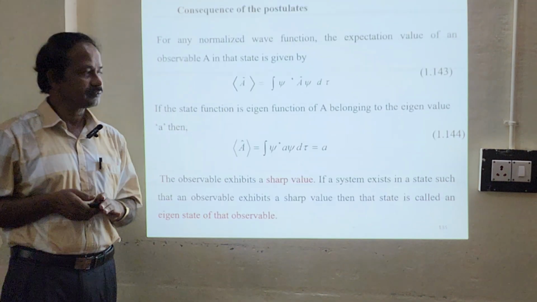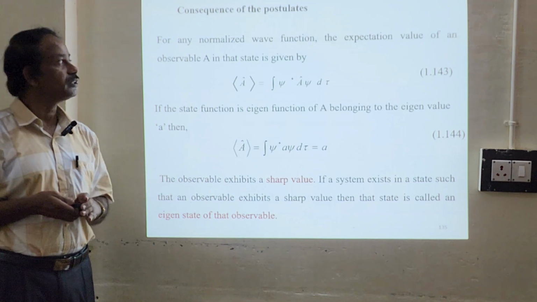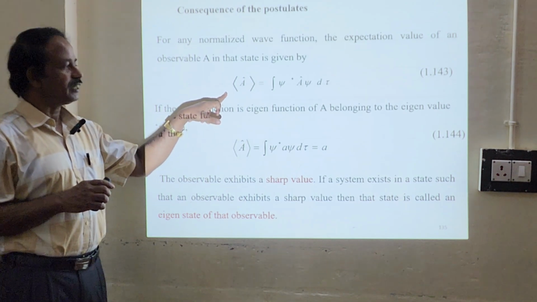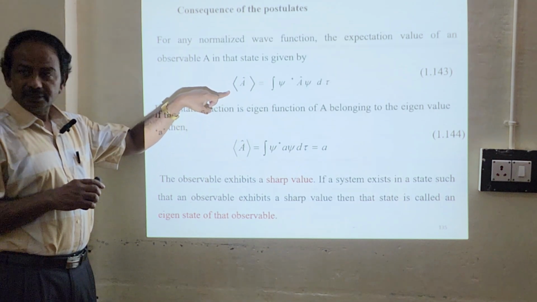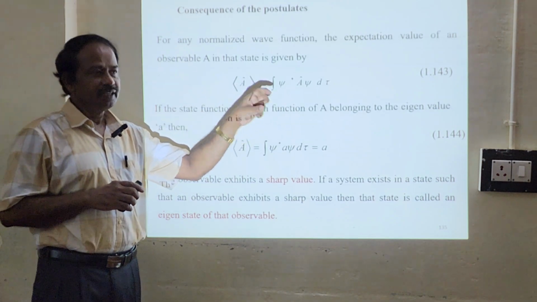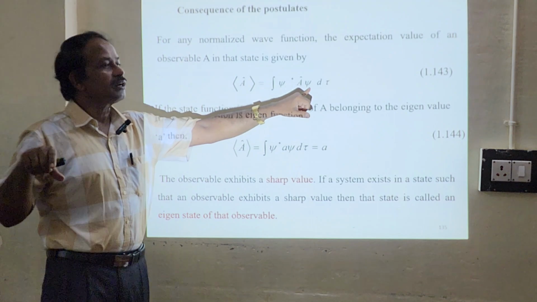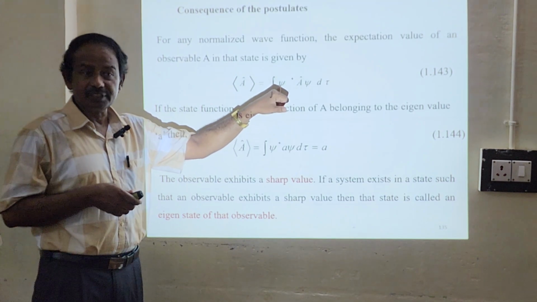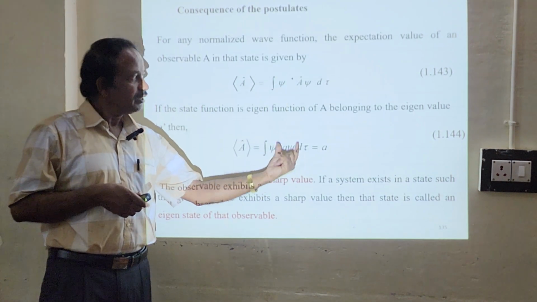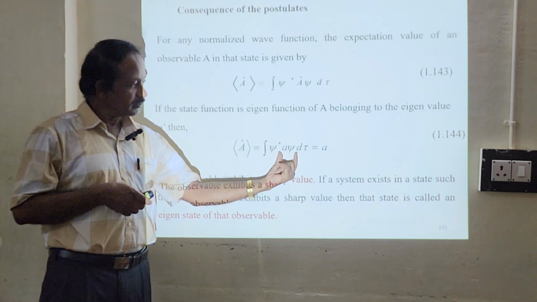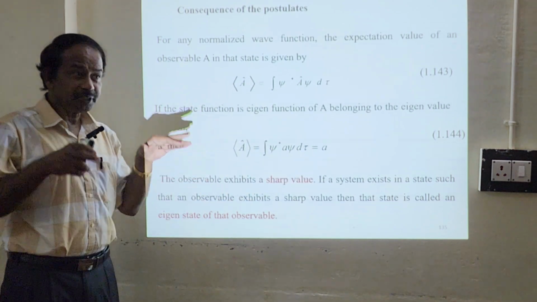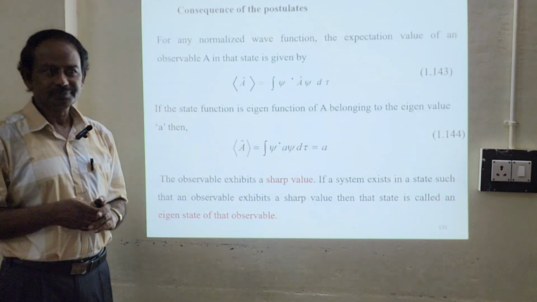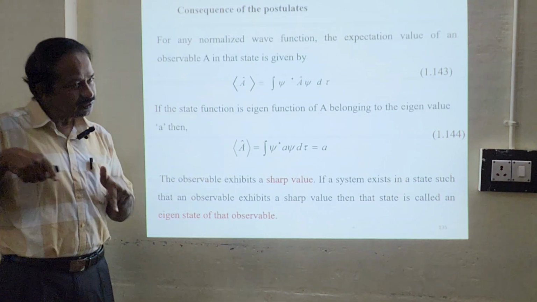Okay, what are the consequences? In two slides, we are going to look into the consequences of these postulates. The one is the expectation value. We know the expression for the expectation value is given by this: A is sandwiched between the wave function and its complex conjugate. Suppose the wave function is an eigenfunction, then A operator operating on ψ will give you this equation, and we will have A. So the expectation value is nothing but your A value. So A value is a sharp value. Correct? Your expectation value is nothing but the ordinary A.